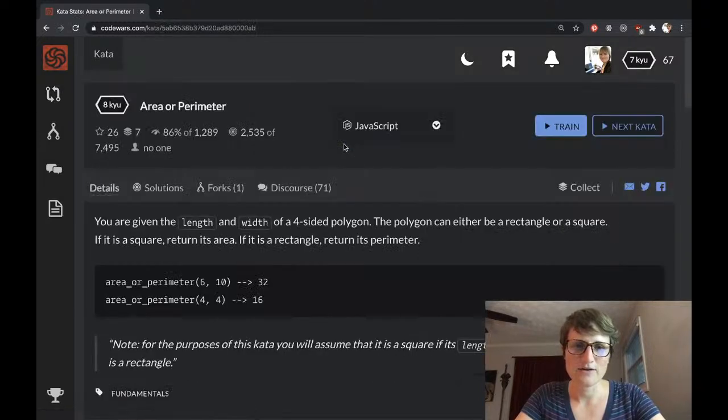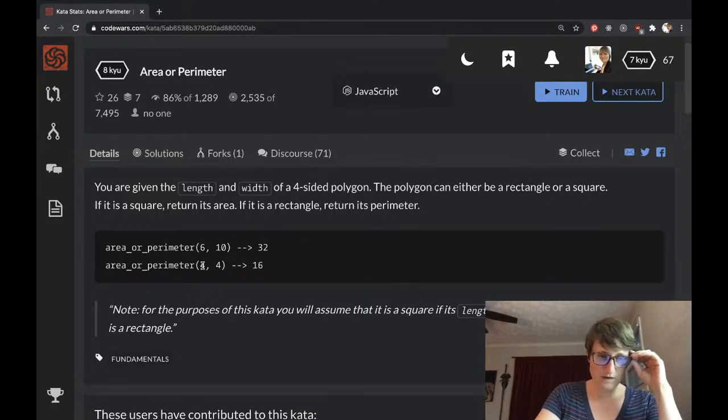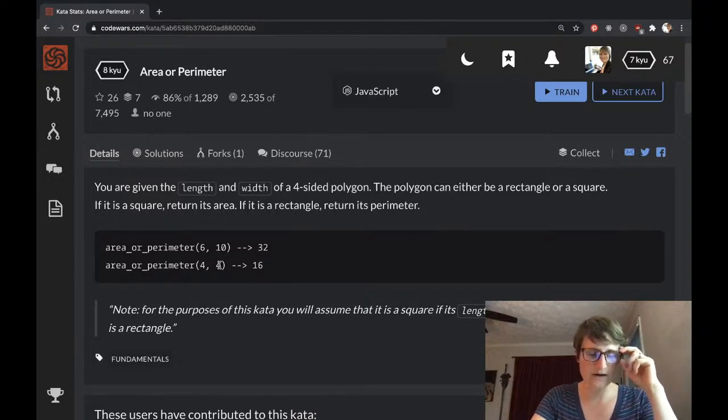All right, area or perimeter. You are given the length and width of a 4-sided polygon. Polygon can be a rectangle or a square. If it is a square, return its area. If it is a rectangle, return its perimeter. Okay? Right, so in other words, if x equals y, I'll just call them x and y in my own mind. If x equals y, then it's a square, and I'm going to do x times y.